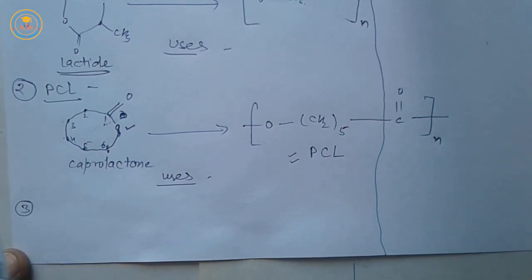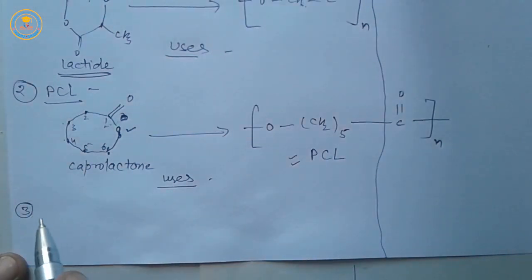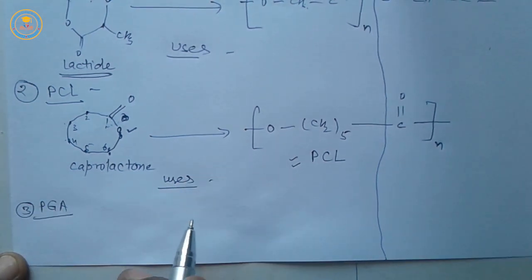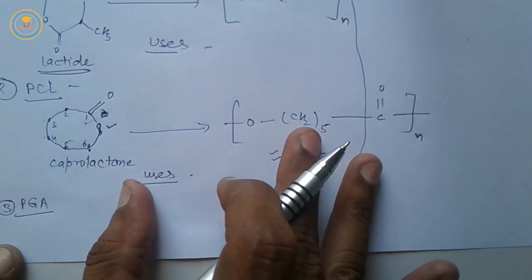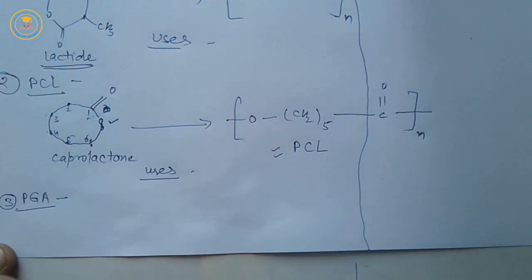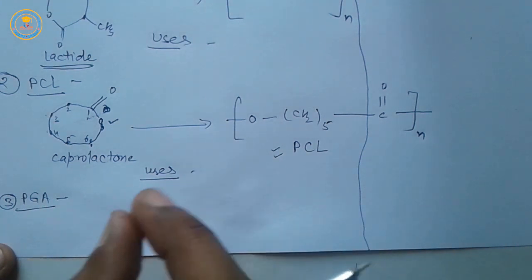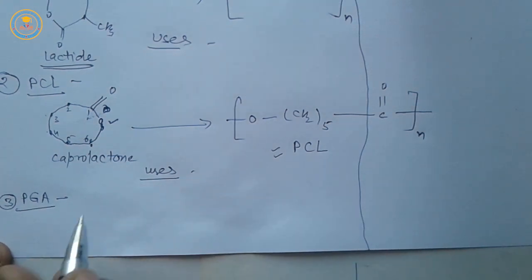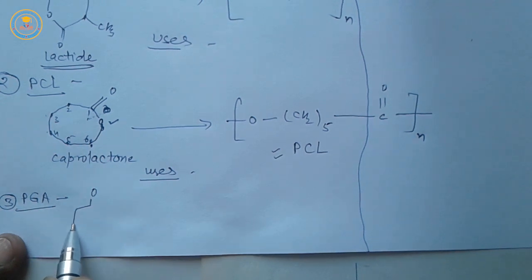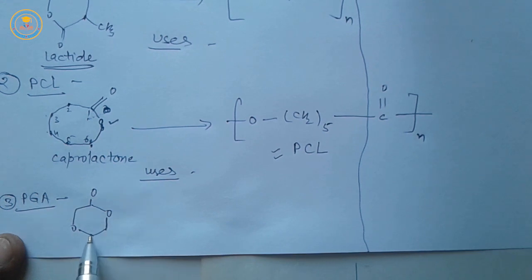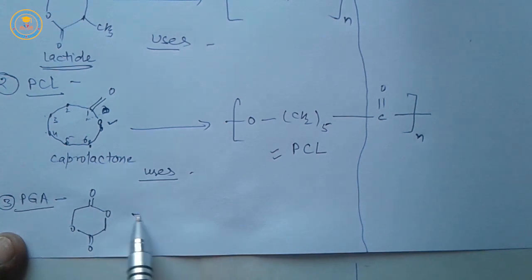Now next, third biodegradable polymer, that is PGA, polyglycolic acid. It is a linear aliphatic polyester. It is the specialization of PGA. It is prepared by polymerization of glycolic acid.